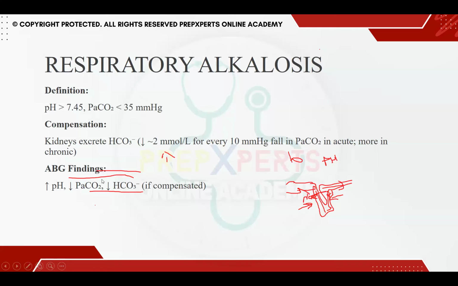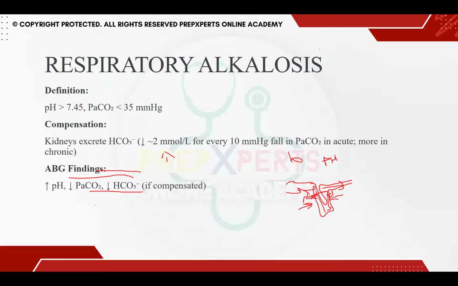So in ABG, you will find that pH is increased, PaCO2 is decreased, and bicarb is decreased. So you realize, okay, this is respiratory alkalosis. Usually we get confused between respiratory alkalosis and metabolic acidosis, but the major disorder is the one where pH is decreased. Sometimes they do present with a mixed disorder. If pH is increasing, PaCO2 is decreasing, and bicarb is decreasing, that is respiratory alkalosis.